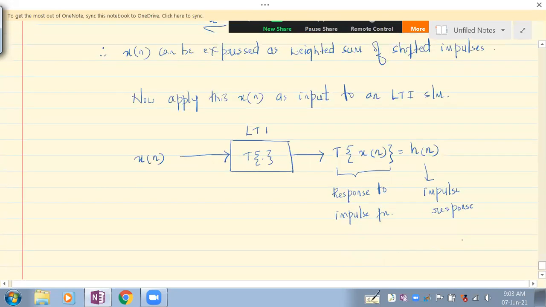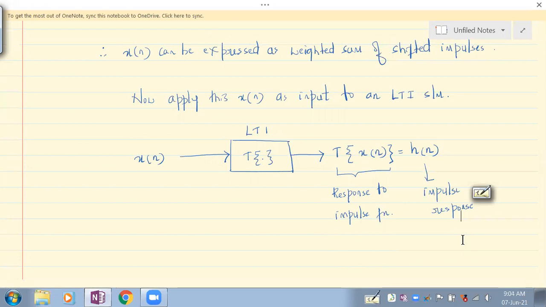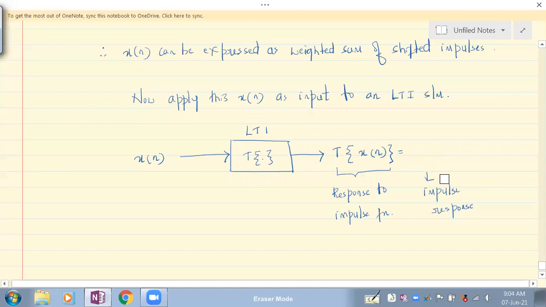Understand that? So let's see now. Let's consider this as output y of n only, because this is x of n, this is not your h of n, mind you. So let me just give you this as y of n only. We still have not given h of n as the input here.